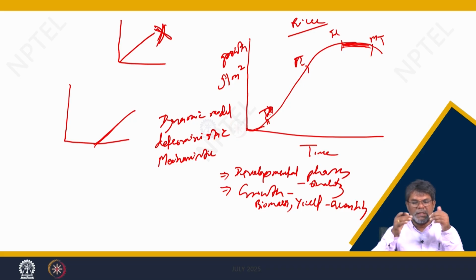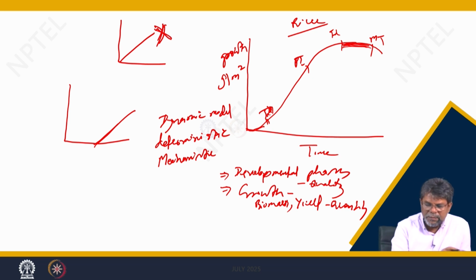This is because it is a mechanistic model, not an empirical model. So, the point is the crop models are dynamic in nature, deterministic in nature, and also mechanistic in nature. These are the nature of the crop model.